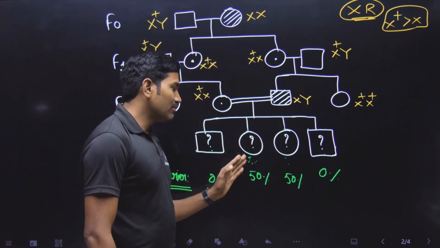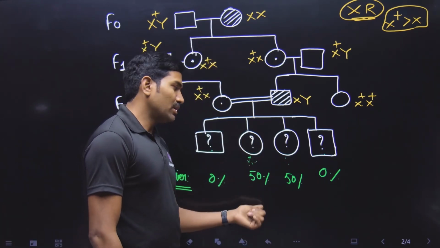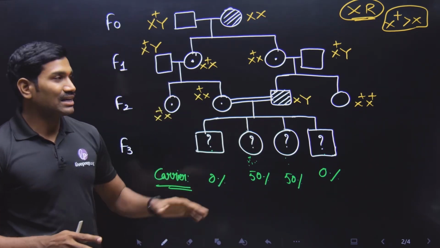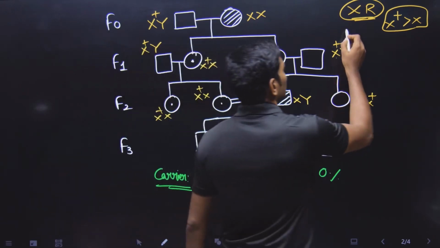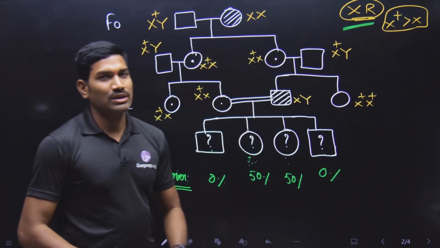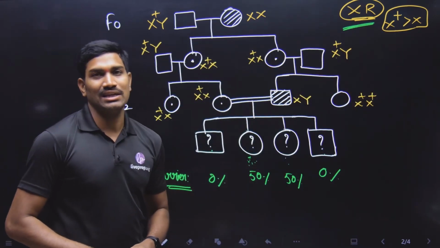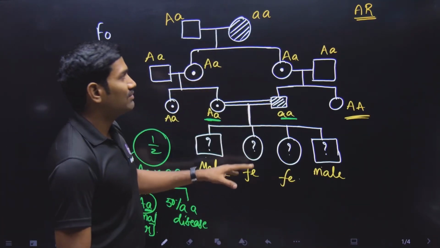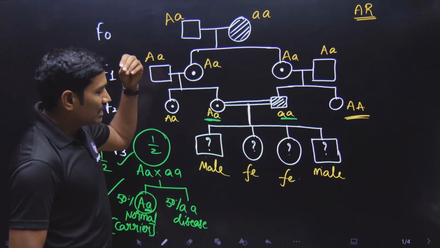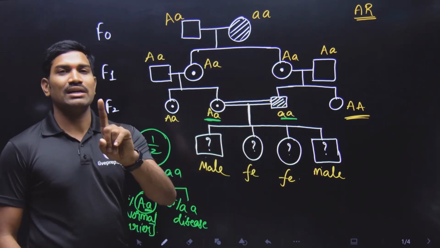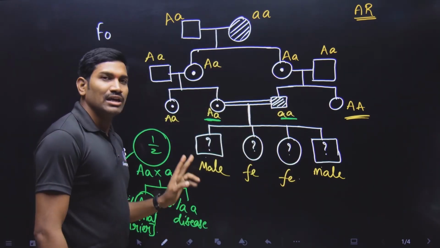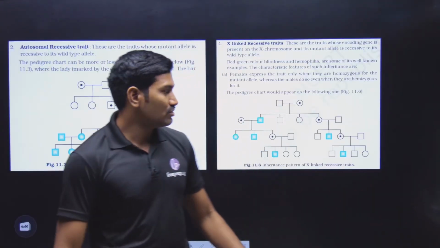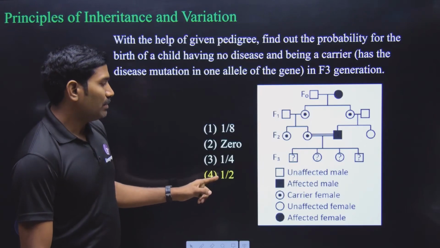And if you are considering only 1 by 2, then in this way 1 by 2 possibility is coming, 1 by 4 possibility is coming. So in this way, different confusions are there with respect to X-linked ratio. I hope you understood this. You cannot arrive at one single option. But if you are considering the autosomal ratio, whichever way you take, definitely you will get a single answer. That is 1 by 2. Anyhow, in our options also, 1 by 2 is there, right?